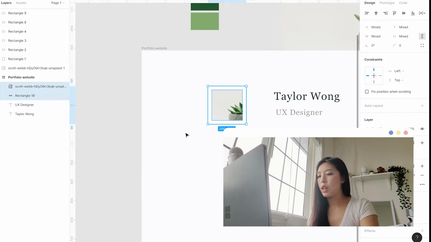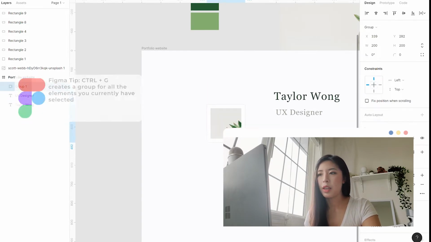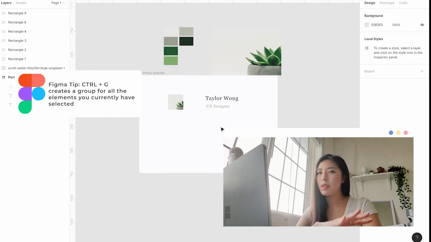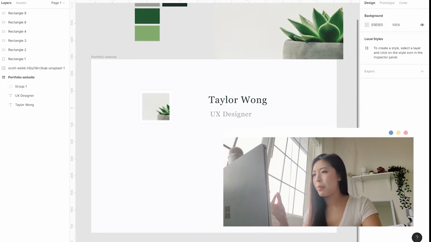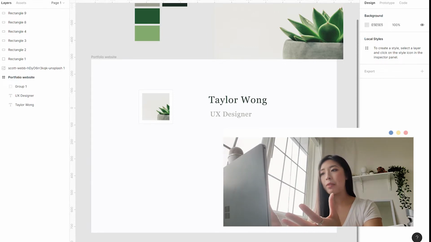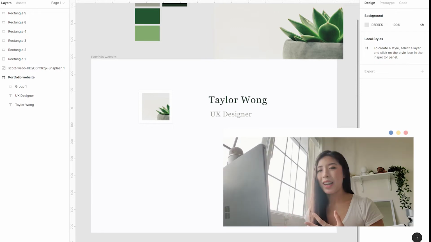I'm going to take those layers, group them together, so then I can select both of them at the same time. And then I'm just going to place it at the corner of my page. So this is another thing that I've noticed when designing, but everything looks really good when you are looking at something in Figma through the Figma interface. It's a different story when it's on your actual desktop.